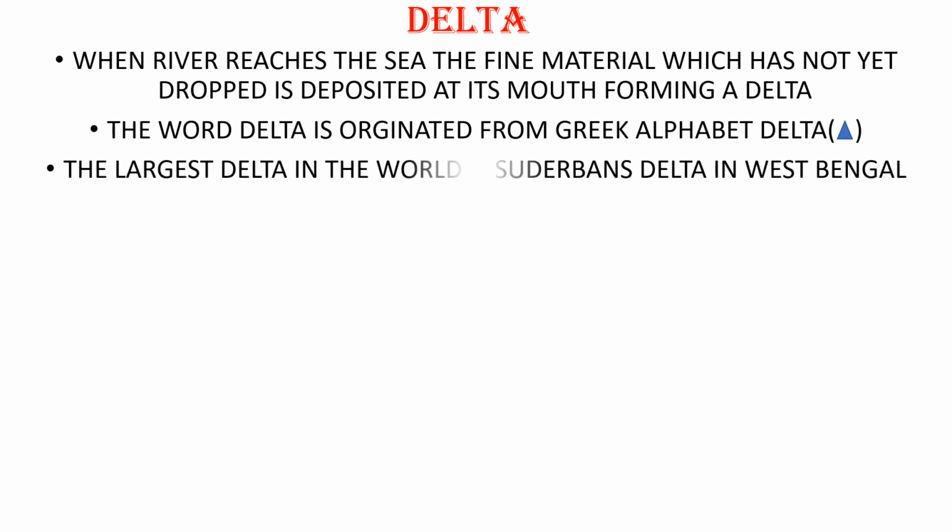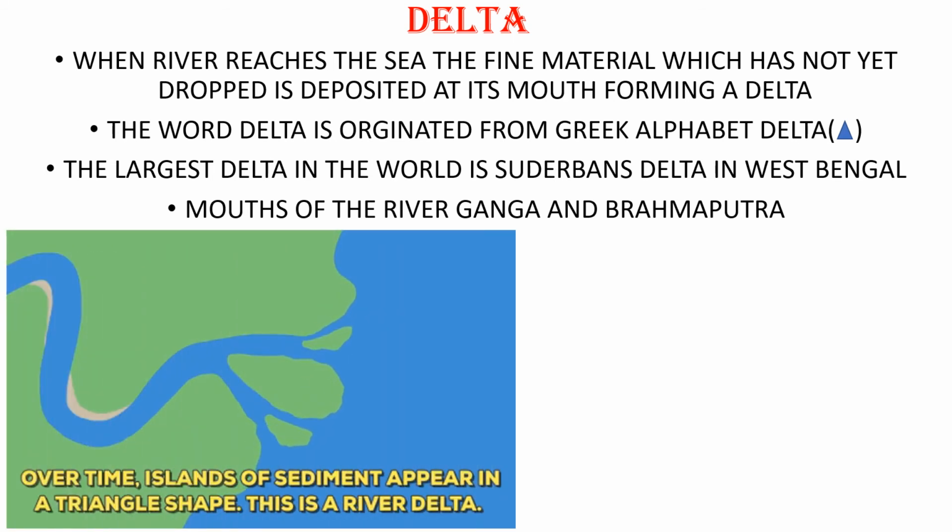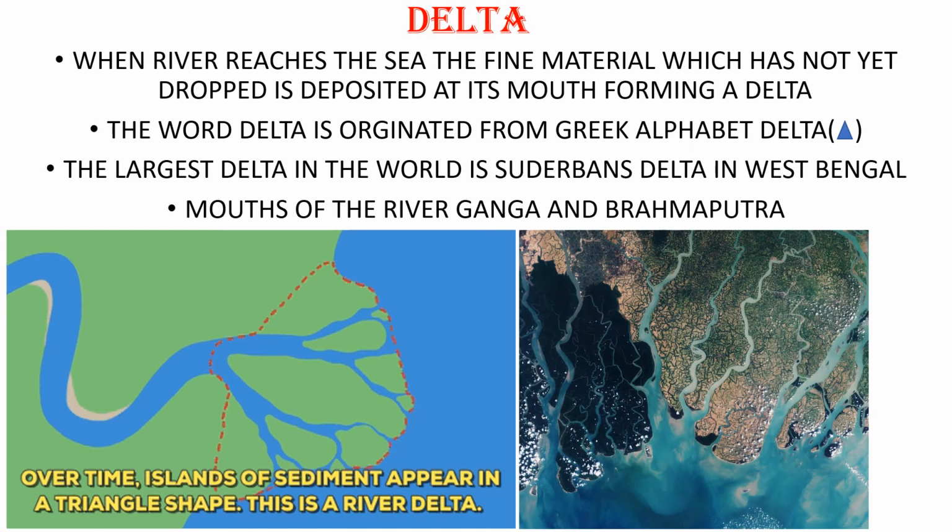The largest delta in the world is the Sundarbans delta, which is in India, in West Bengal, at the mouths of the rivers Ganga and Brahmaputra. See how the delta is formed. Slowly the river is coming out like this, and slowly a triangle shape appears. See here, this is how the delta is formed, and this is the aerial view of Sundarbans delta.